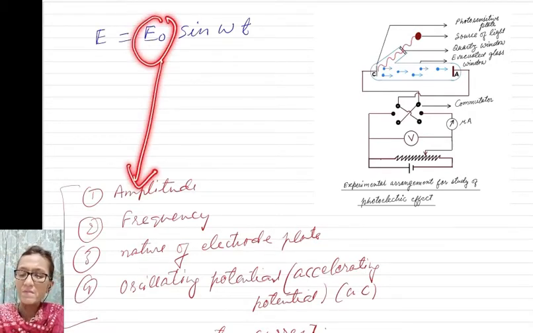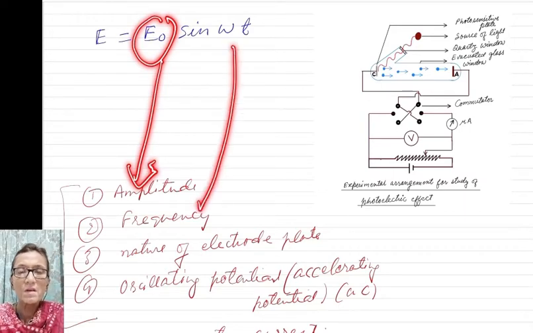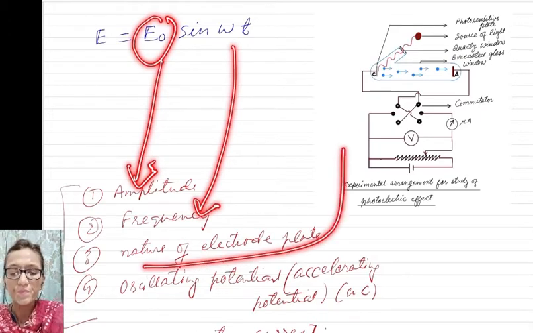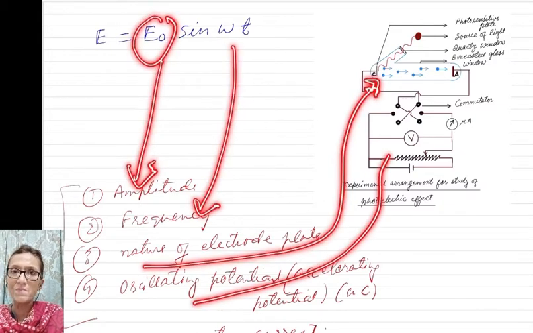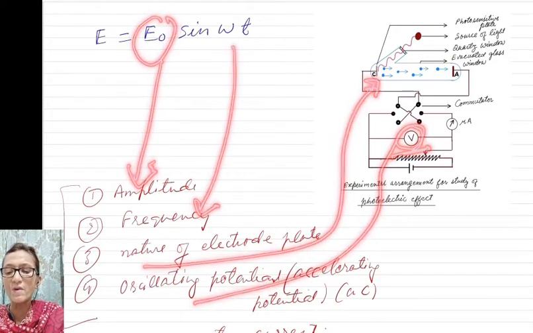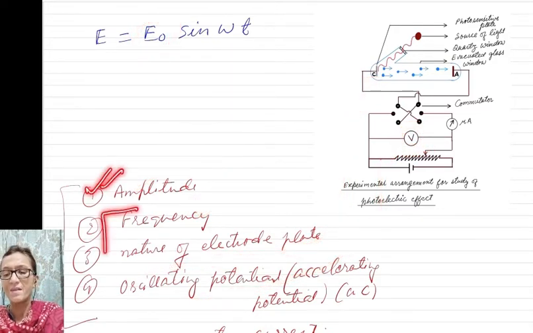And you have these quantities. Here E naught is the electric field amplitude. Omega is the frequency, and you can change the nature of the plate. You can take a zinc plate, copper plate, platinum plate, lead plate, any electrode plate. Now here you have oscillating potential, or you can say accelerating potential.